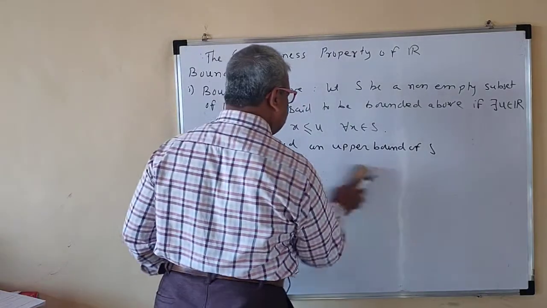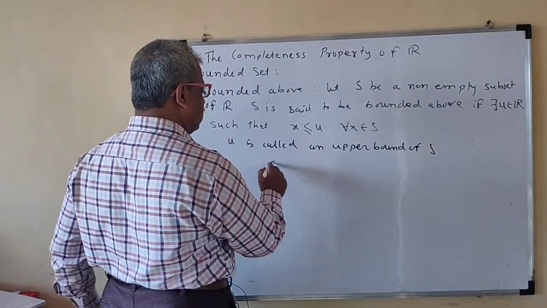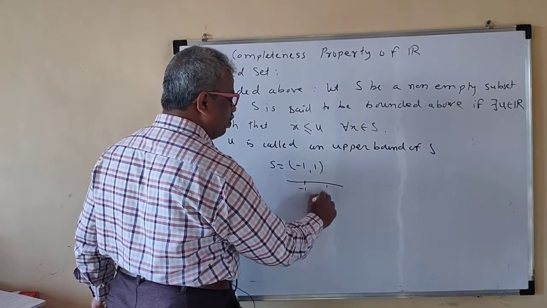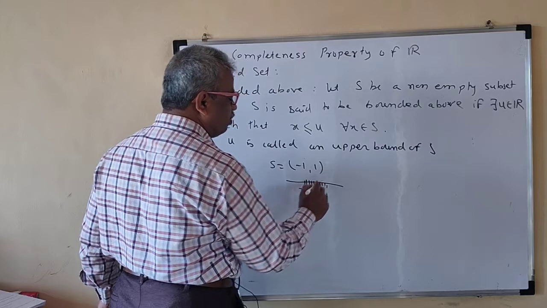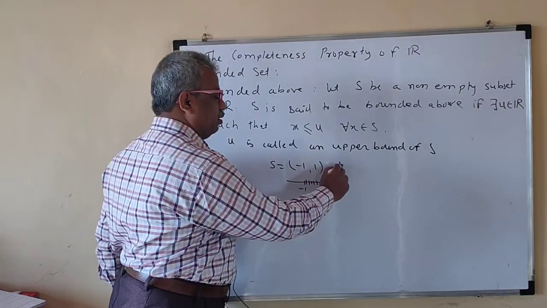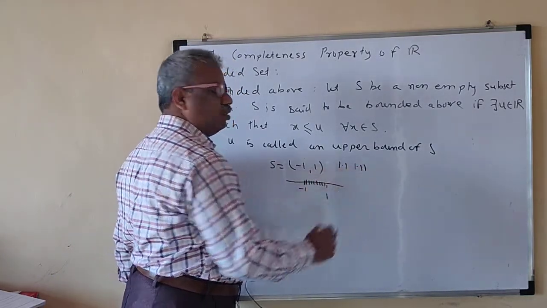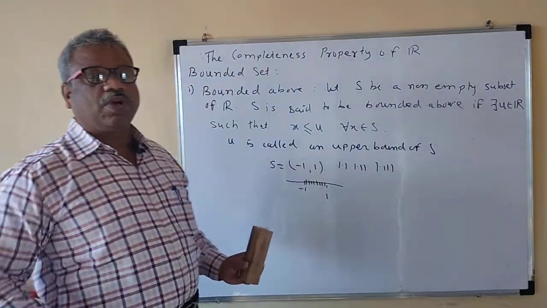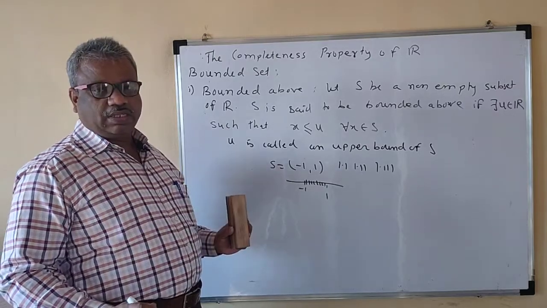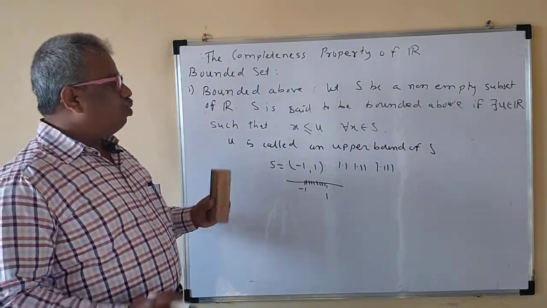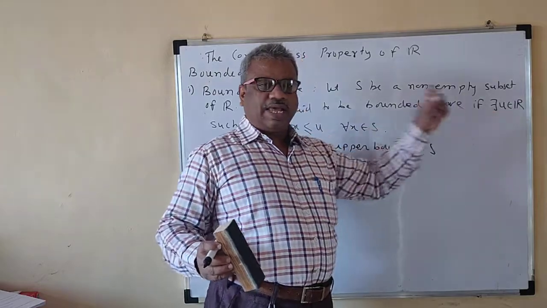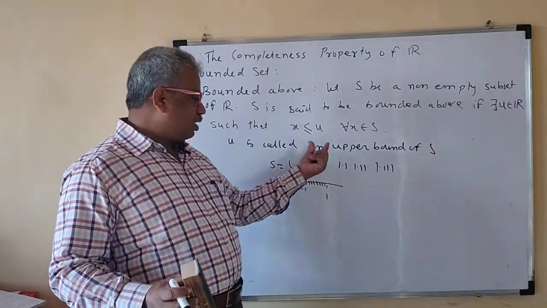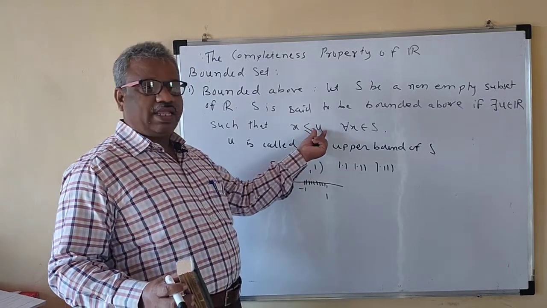If you consider S as the open interval (-1, 1), then -1 is here, 1 is here, and all the elements lie between -1 and 1. Then 1.1, 1.11, 1.111 are all upper bounds of S. So there are infinitely many upper bounds. It means there exists at least one real number such that all the elements of S are less than that number.